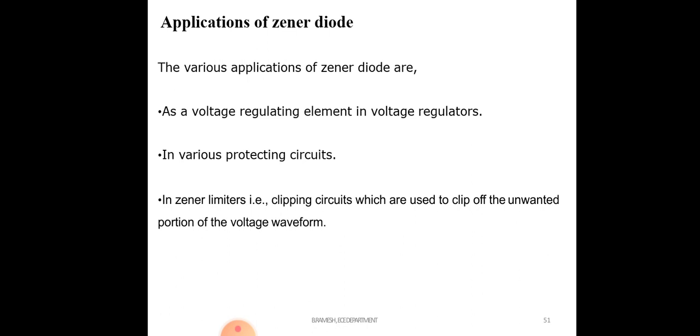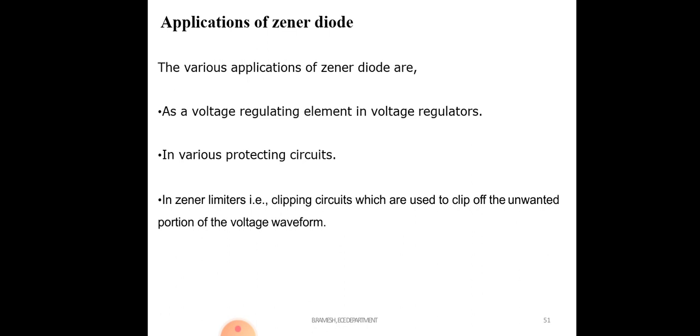We can use the Zener diode as a regulator to maintain a constant voltage in various protecting circuits. Because the input voltage is high, but we require only a certain voltage. So if you connect this Zener diode, it will generate only the required voltage.